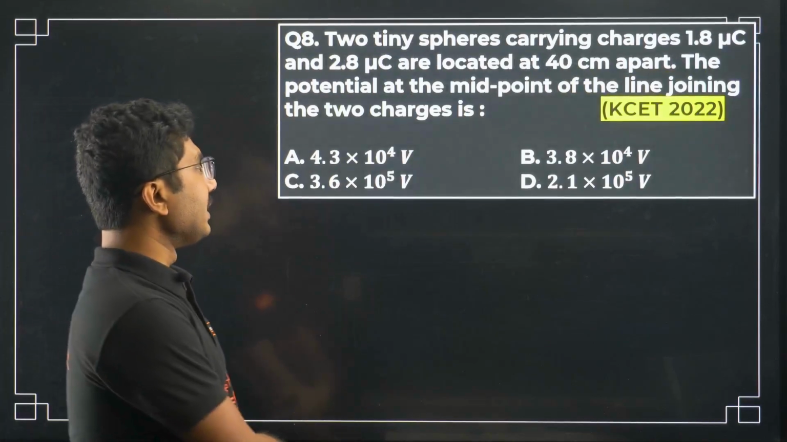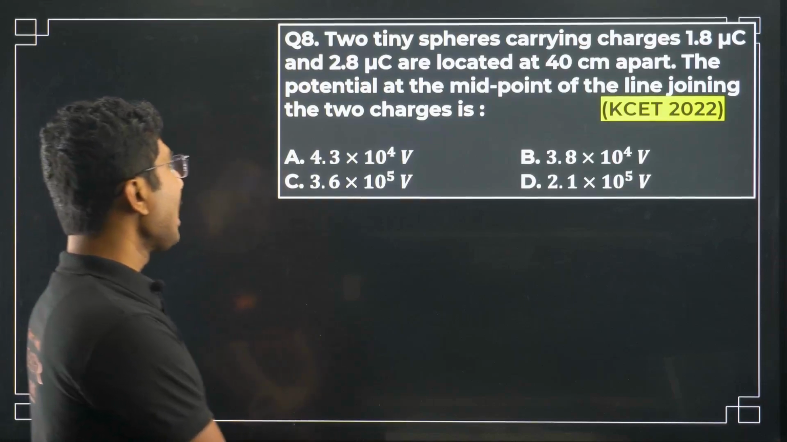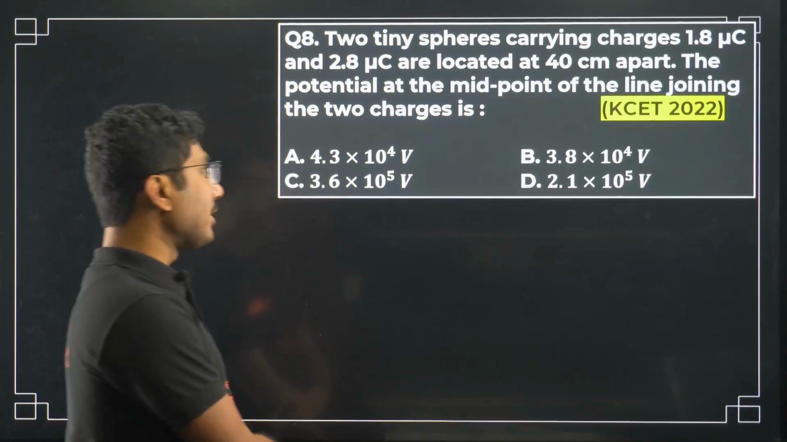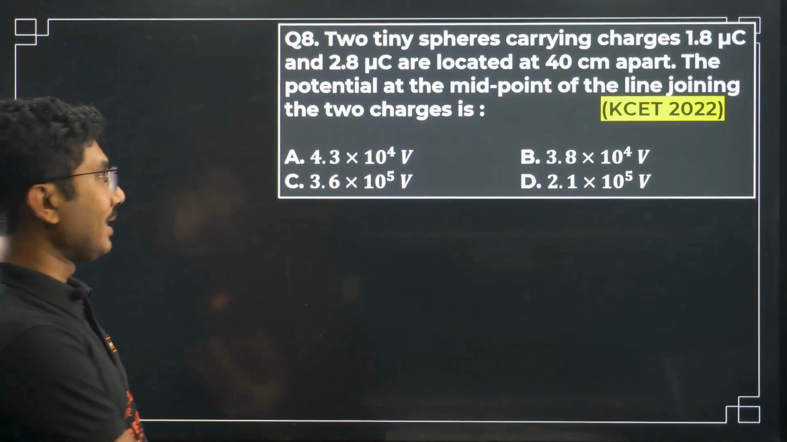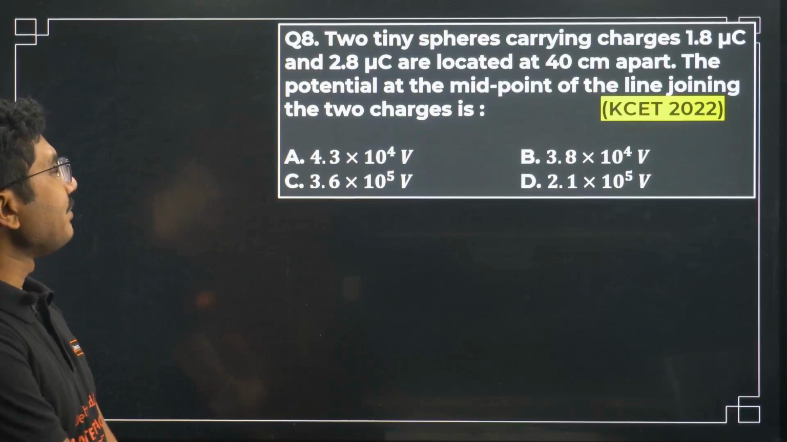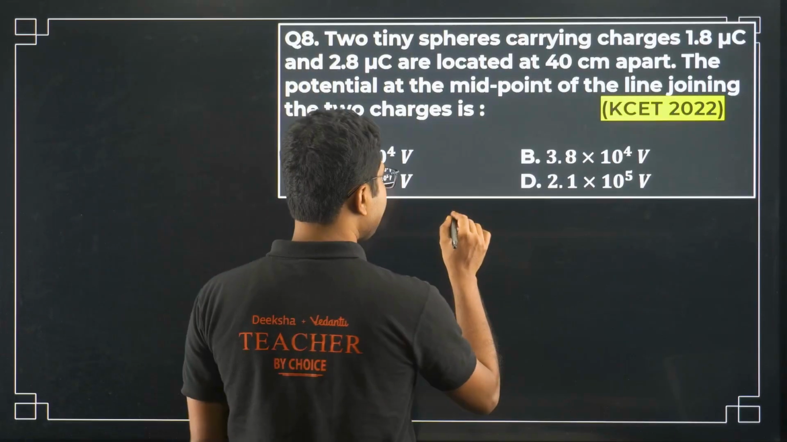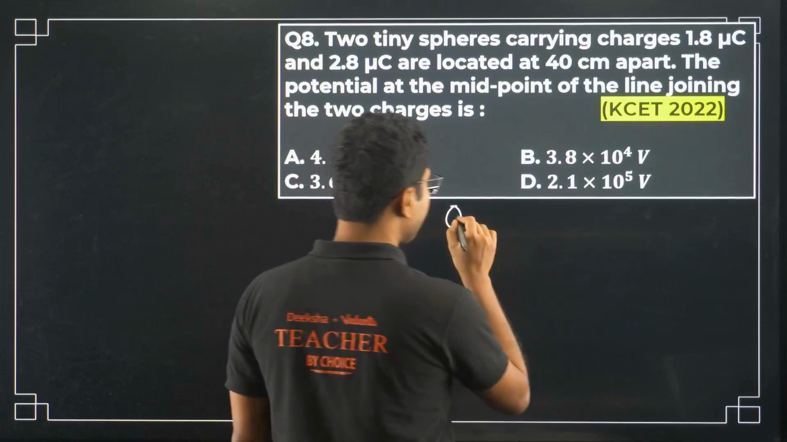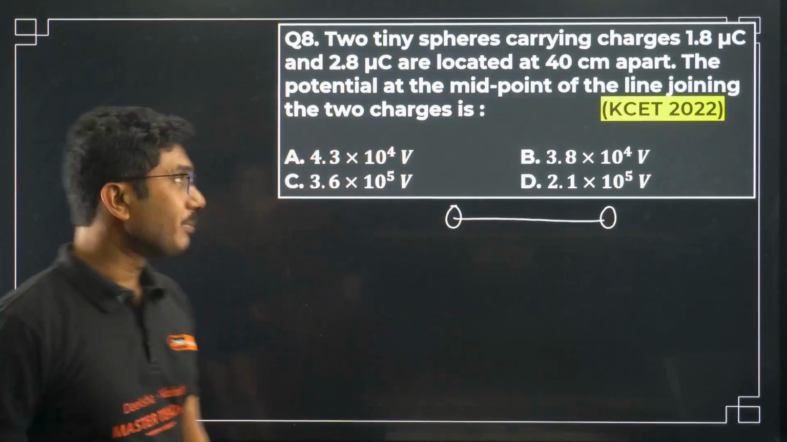Two tiny spheres carrying charges 1.8 microcoulomb and 2.8 microcoulomb are located 40 centimeter apart. The potential at the midpoint of the line joining the two charges is. So this is a potential question. So far we have seen most of the questions are based on dielectric, capacitance, etc. But this is a simple potential based question.